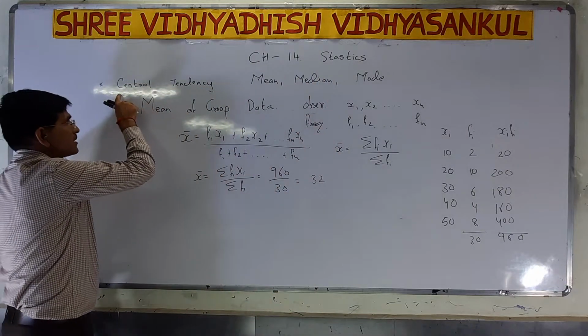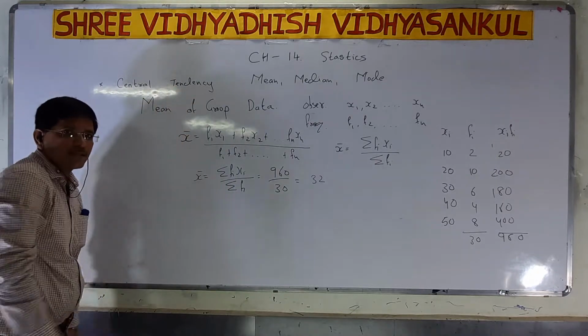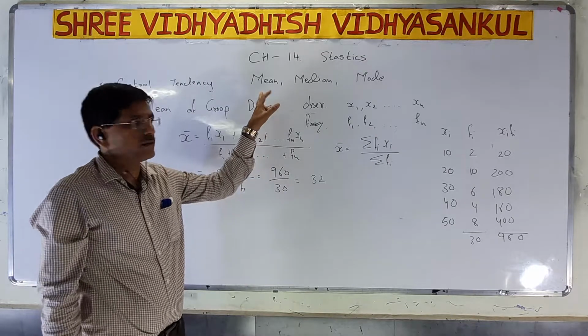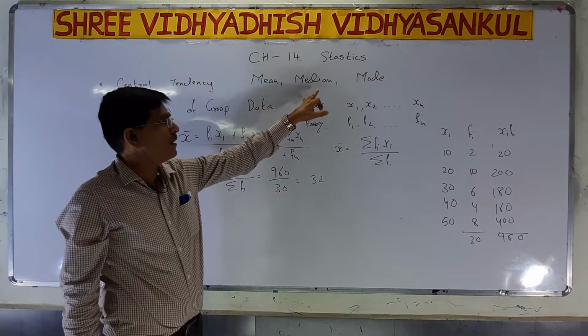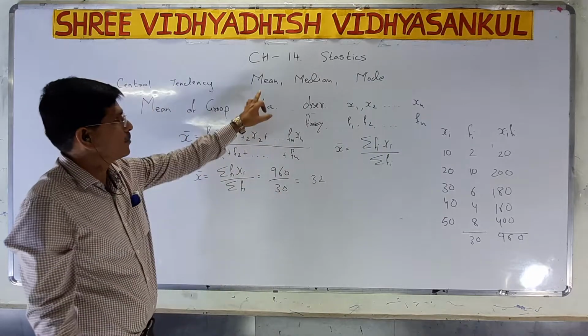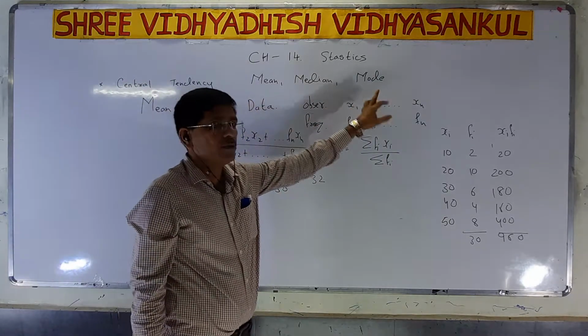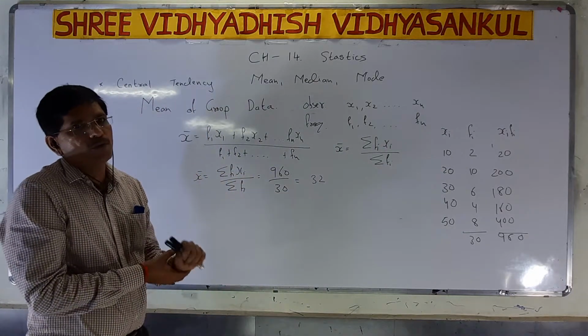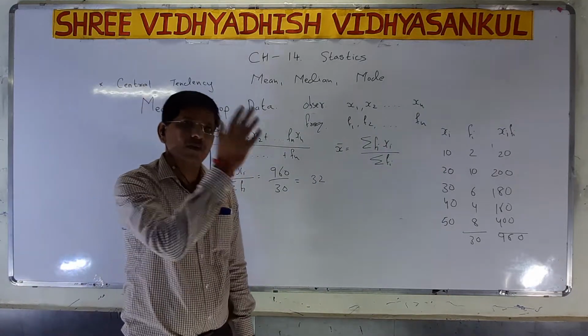Now we want to discuss the central tendency. In central tendency there are 3 important topics, that is mean, median and mode. So first of all we have to start from the mean. Before we start the mean, we go to the 9th standard.